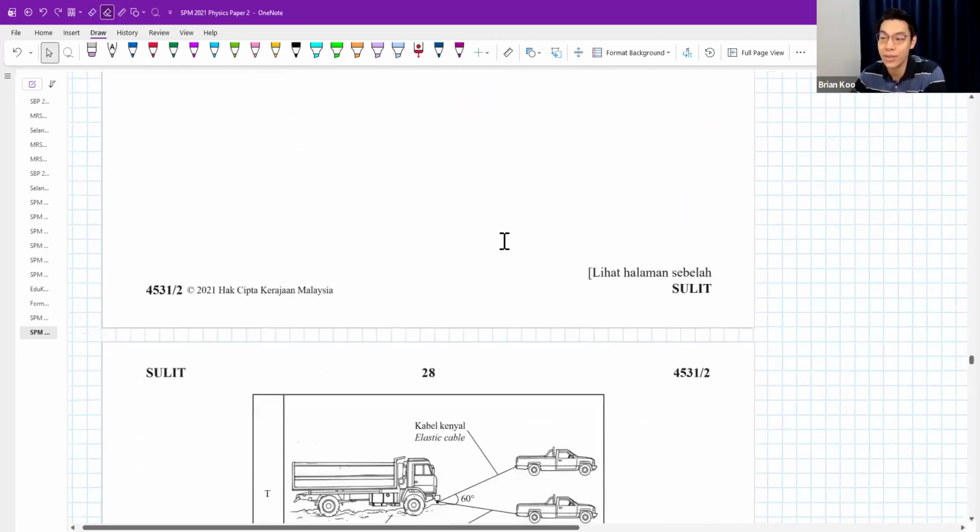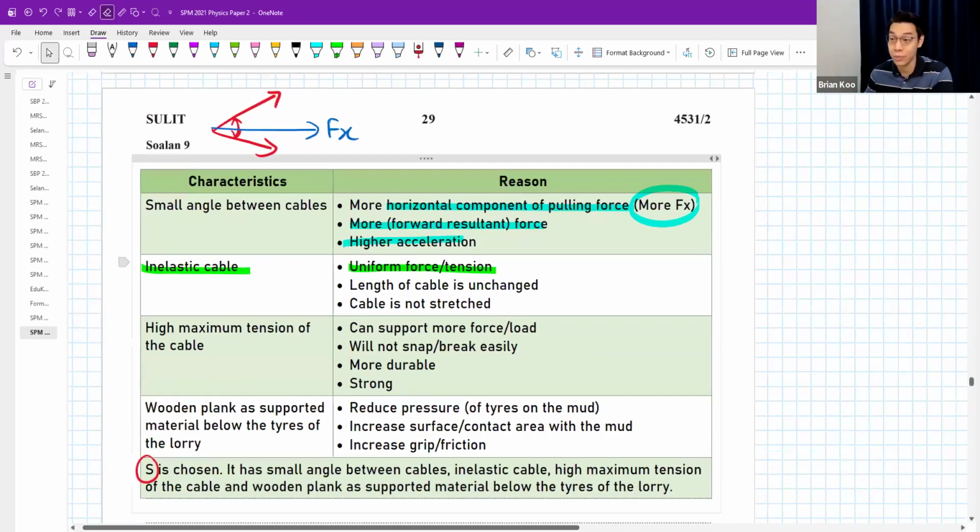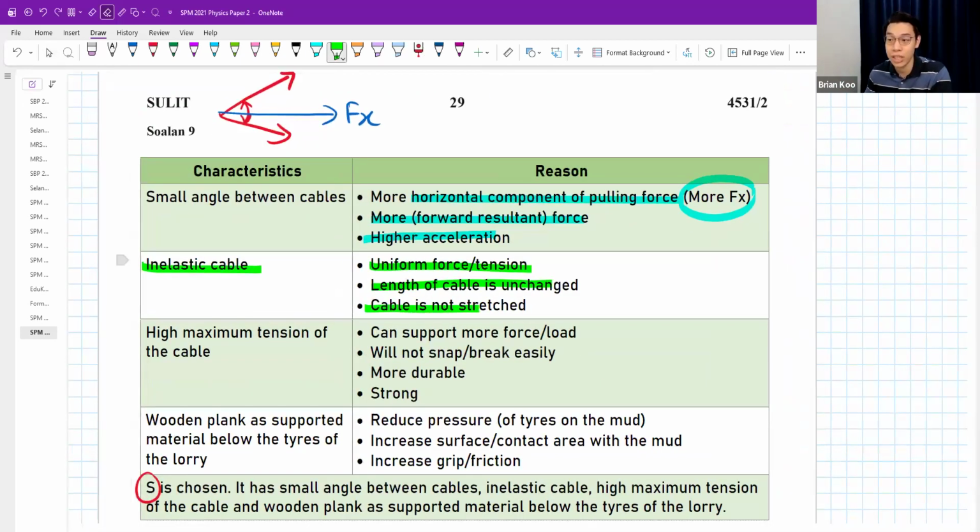I'm not wasting the force to pull the cable only. Or you can just say the length of the cable remains unchanged. You won't stretch the cable, also can. This one is free mark. High maximum tension of the cable: can tahan more force or more load, will not break easily, more durable, very strong. Okay. Lastly, wooden plank as the supporting material below the tires. Reduce pressure. With the wooden plank there, surface area increases. So you will not press so much onto the mud. That's what reduce pressure means.